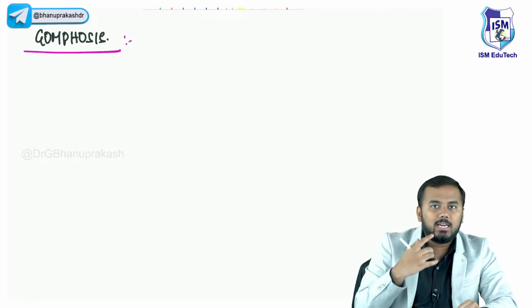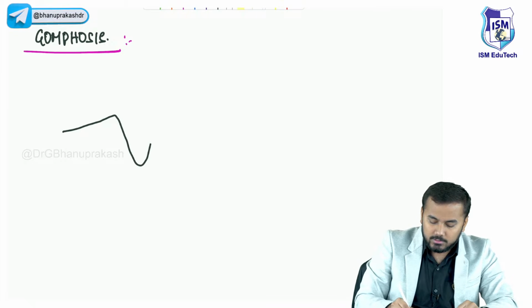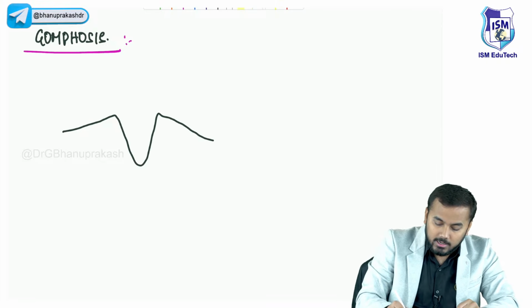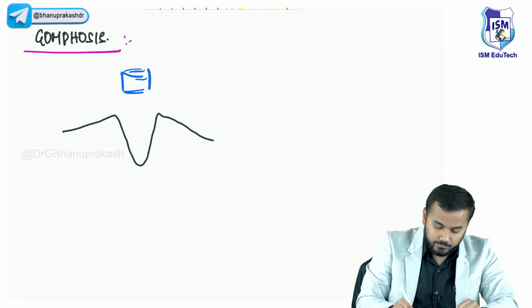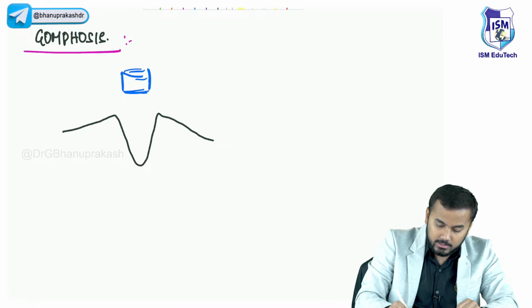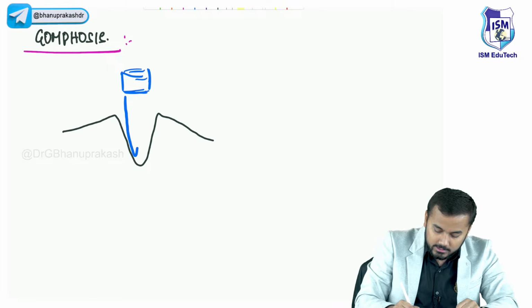All of you know what gums are. These are your gums, and these are your teeth. So this is a tooth, and here you have got the joint like this, a perfect adherence.